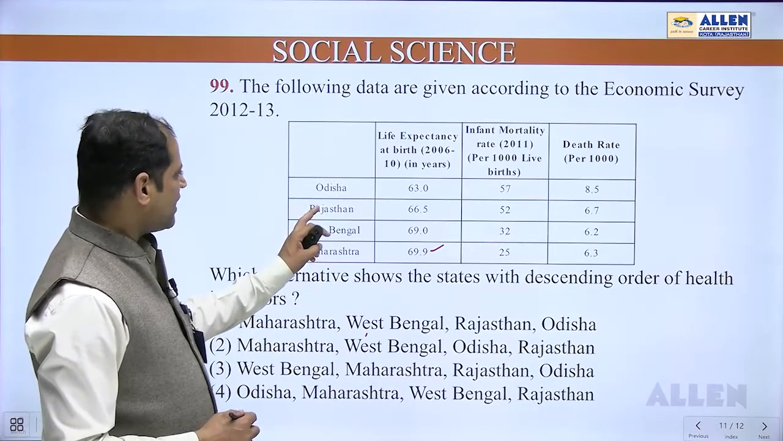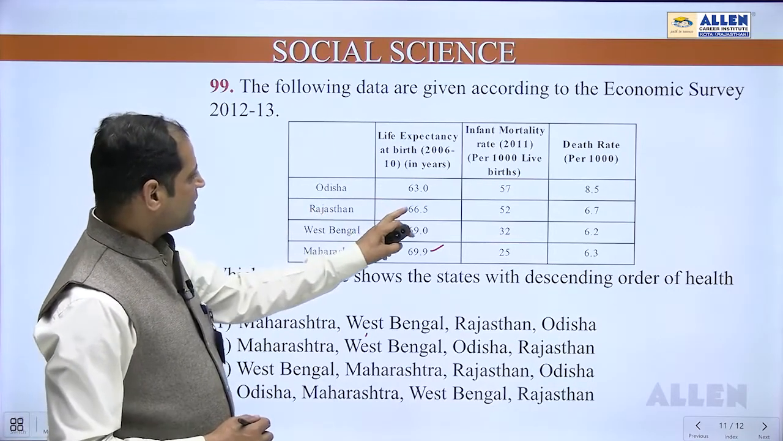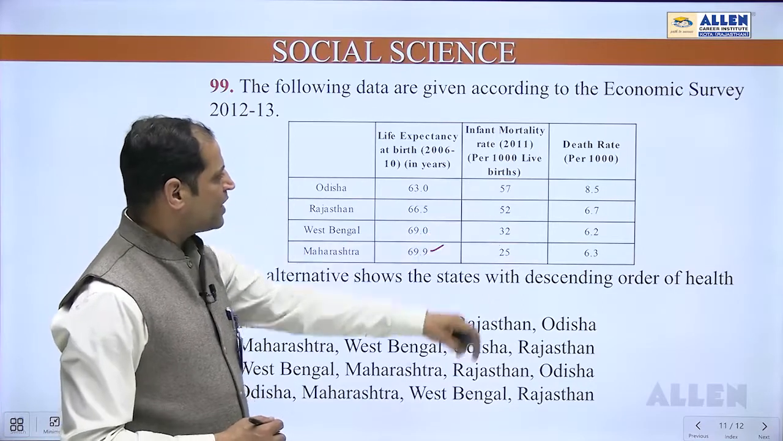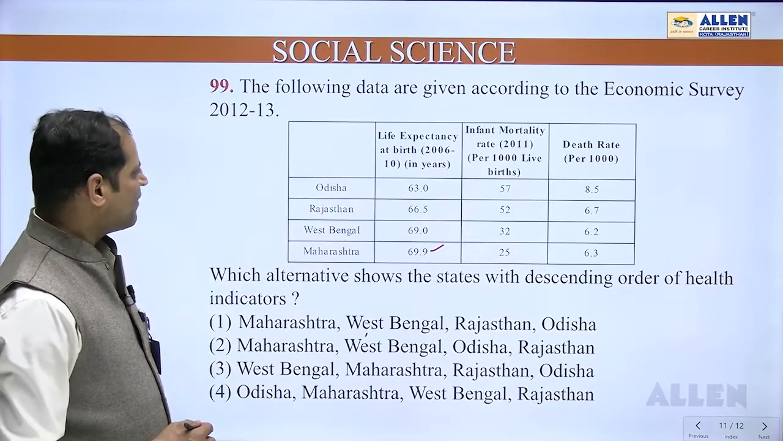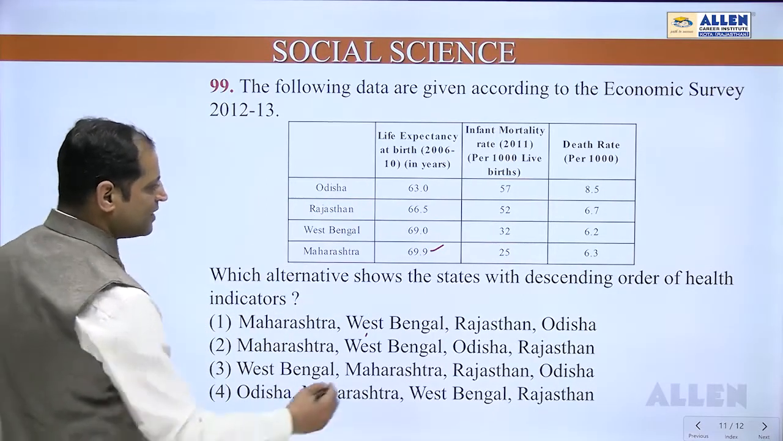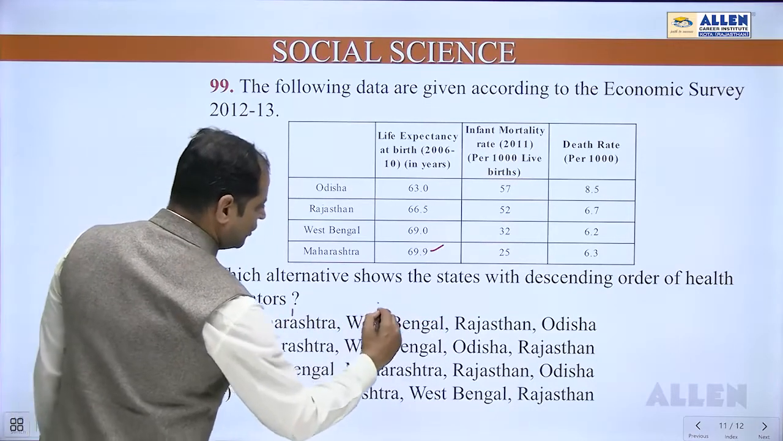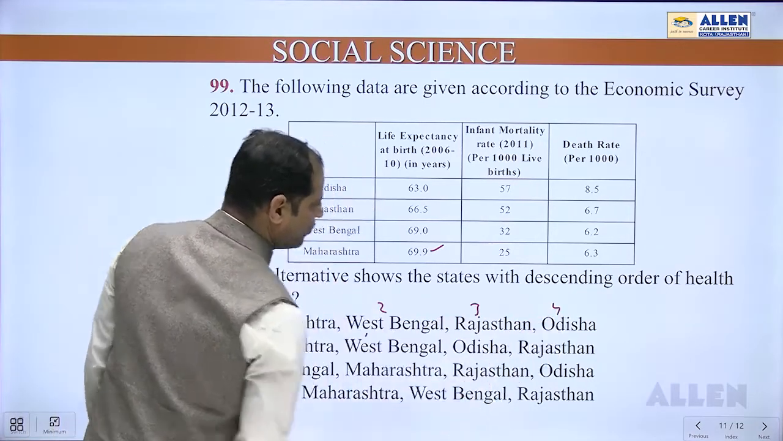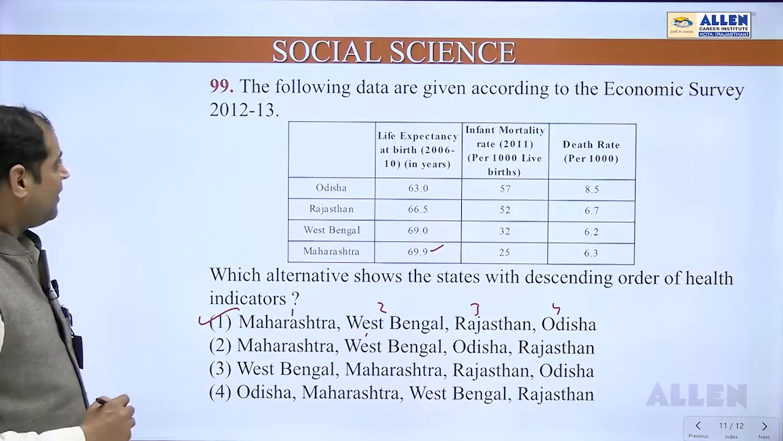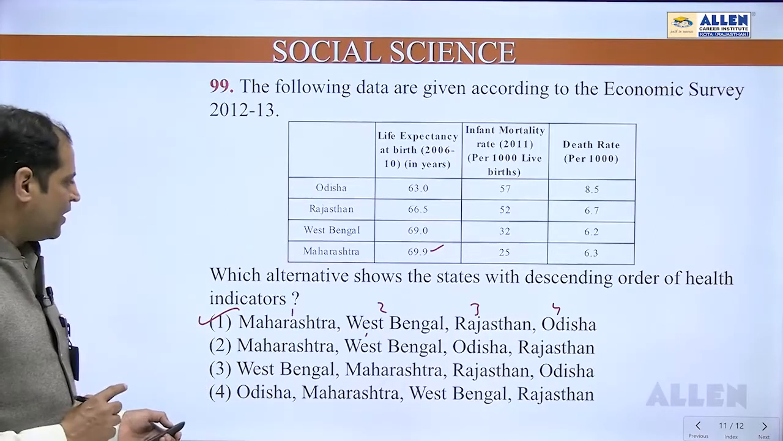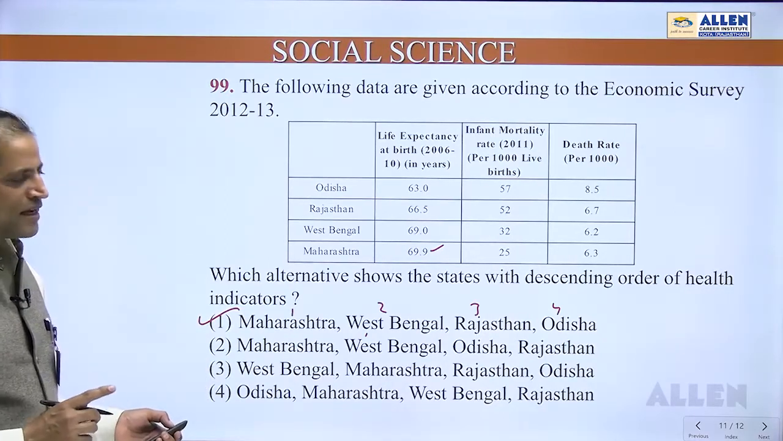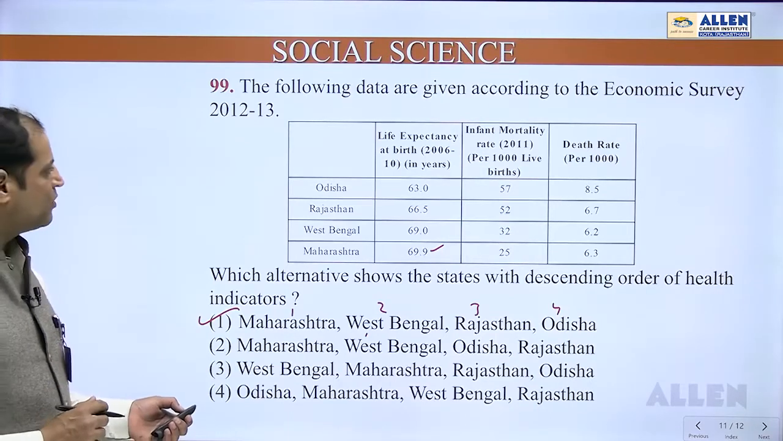The third one is Rajasthan. If we check 66.5, 52, 6.7, obviously it is more developed than Odisha. Rajasthan is number 3, and Odisha number 4. So for question number 99, option number 1, that is Maharashtra, West Bengal, Rajasthan and Odisha, should be the correct answer.